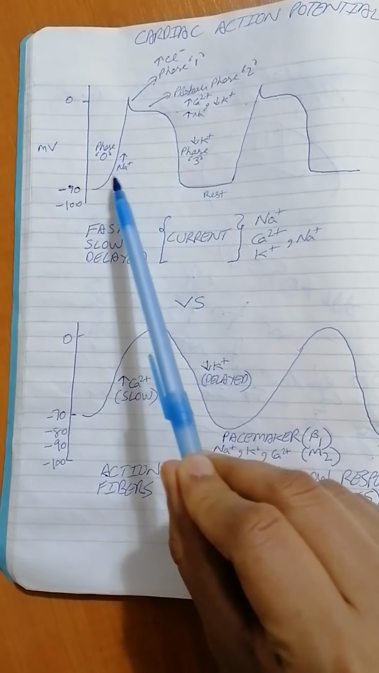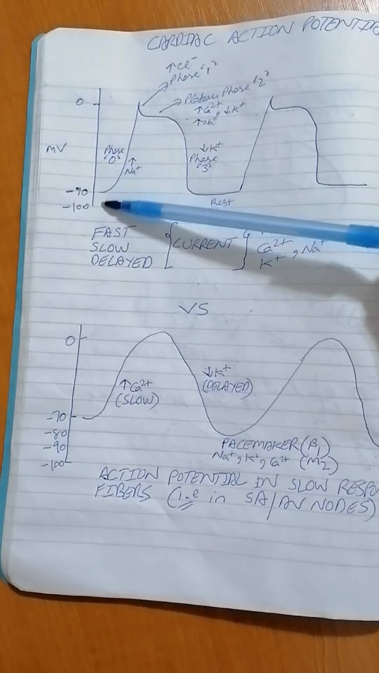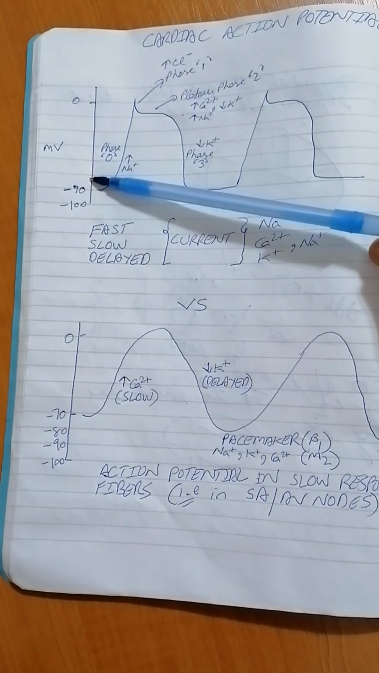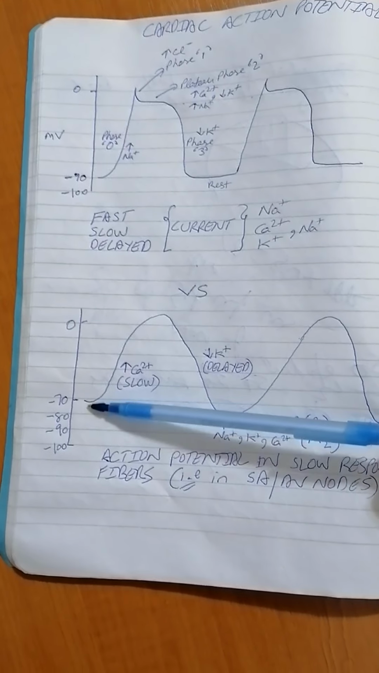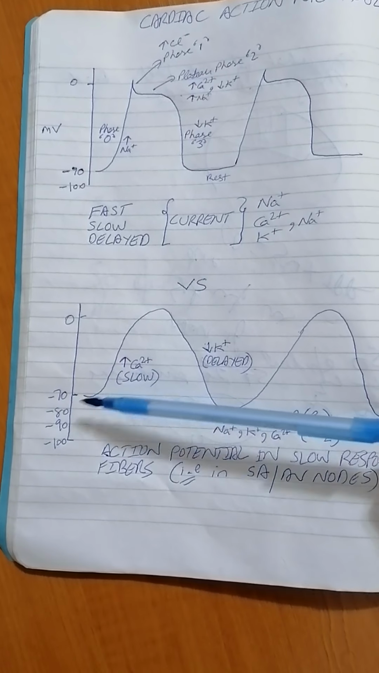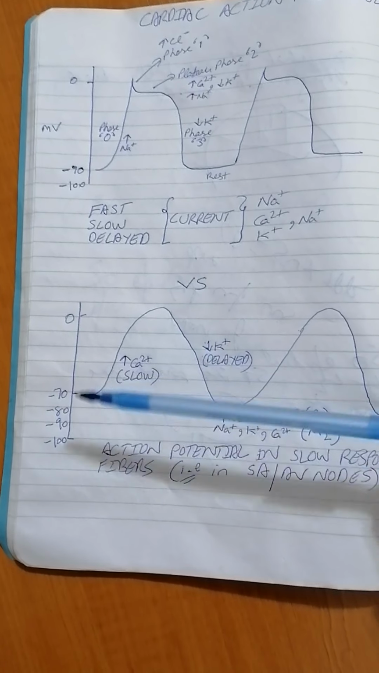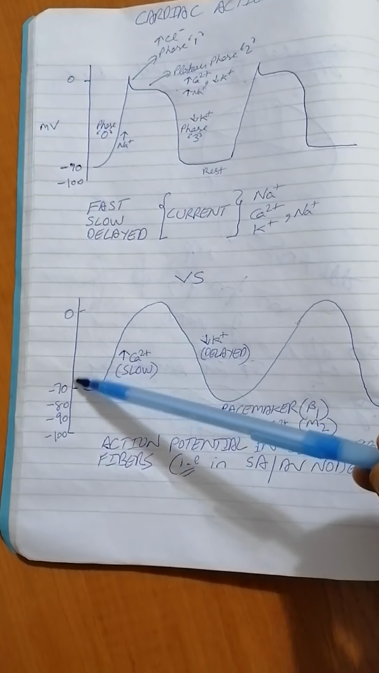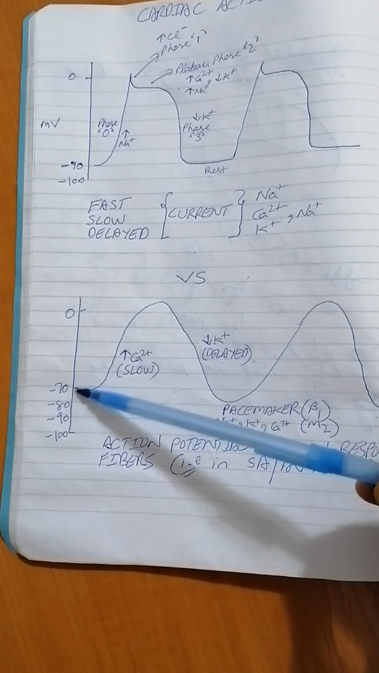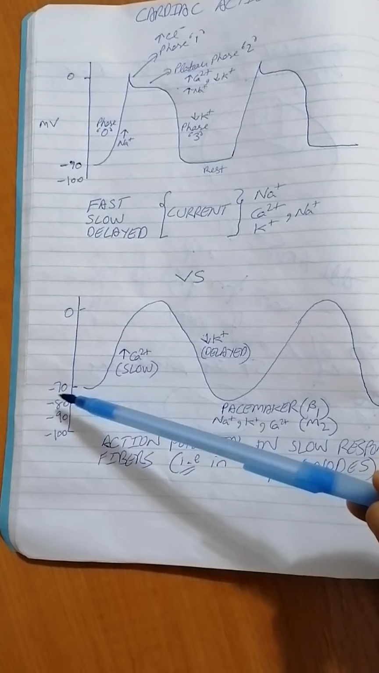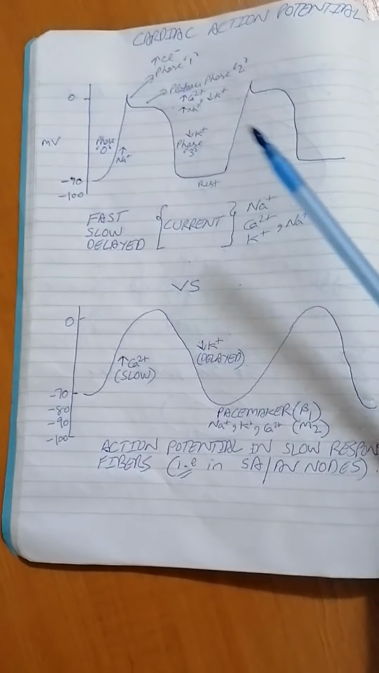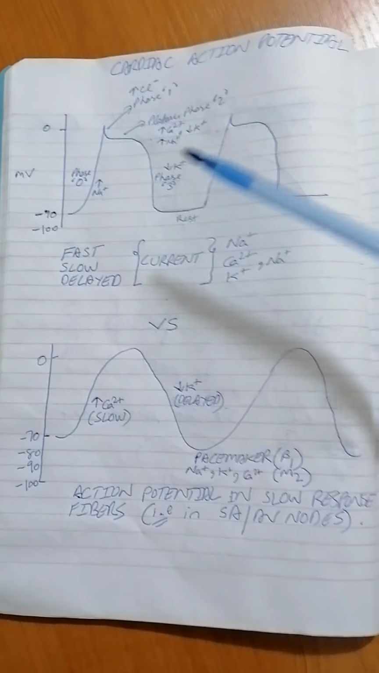For example, here you can see the resting potential of your ventricular myocyte is at -90, whereas the resting potential of your AV node cells or your SA node cells, the sinoatrial cells, is at around -70. So this one is already much more near to your threshold. So to begin with, let's see.